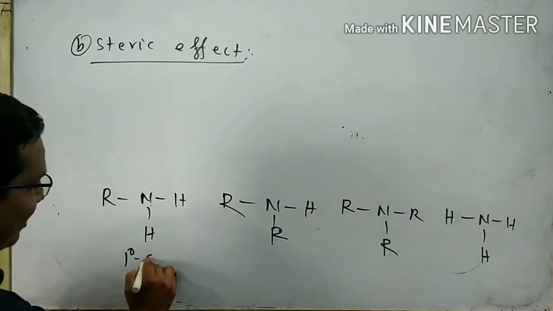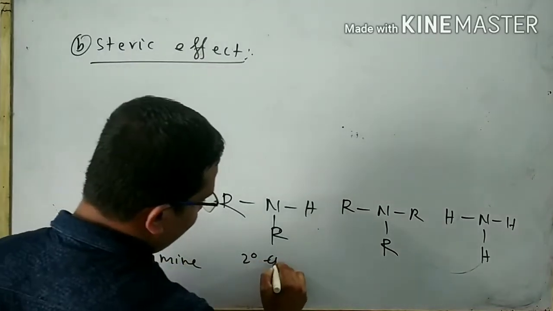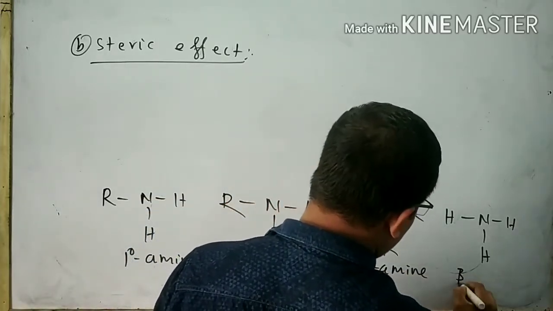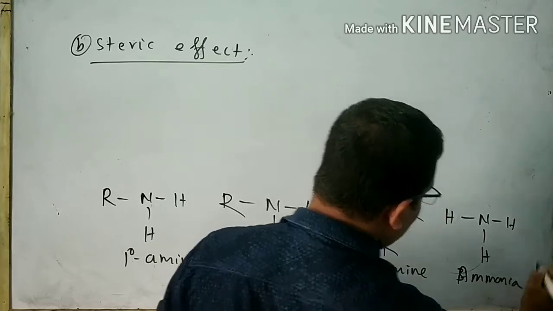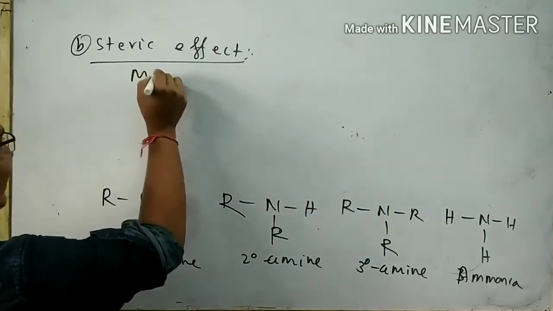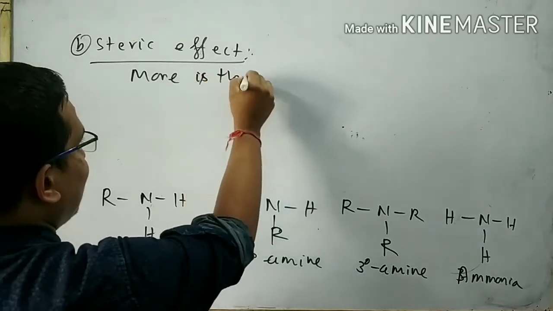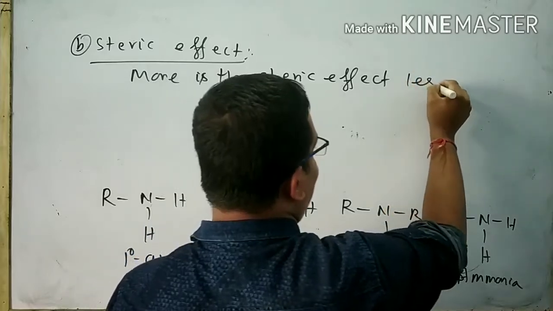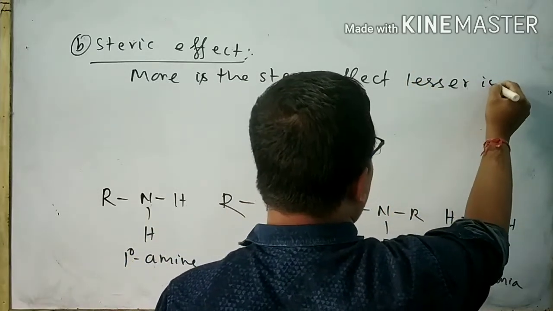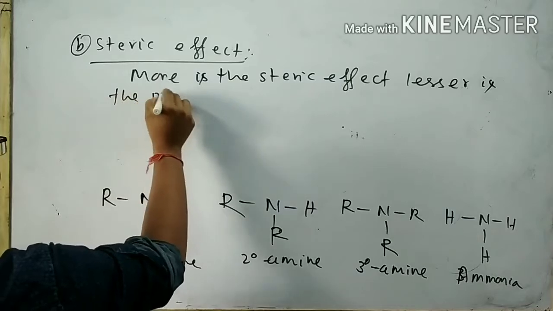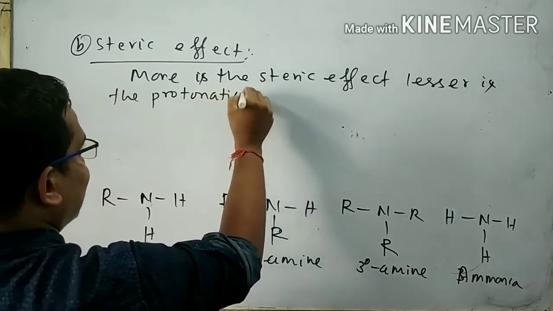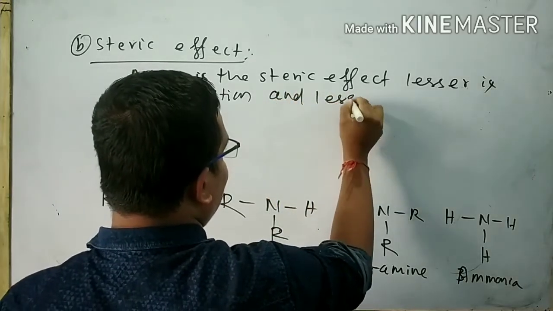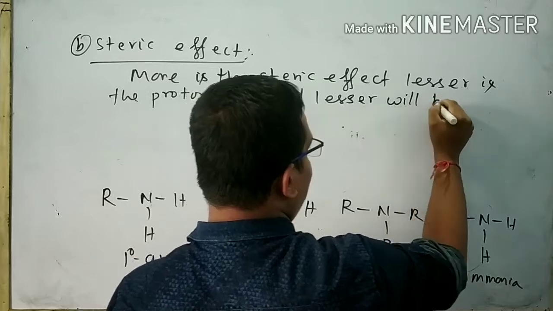Remember, more is the steric effect, lesser is the protonation, and lesser will be the basic strength.